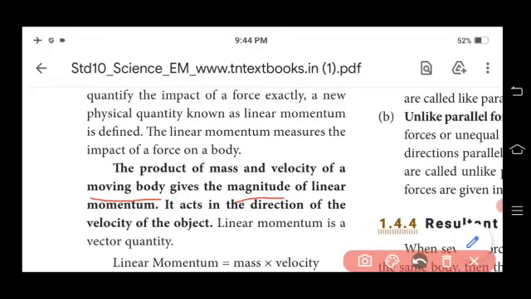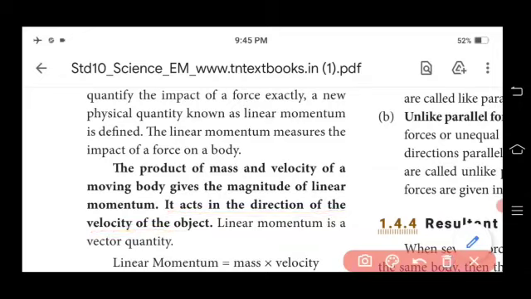It acts in the direction of the velocity, very important: it acts in the direction in which the object is moving. So the product of mass and velocity of a moving body gives the magnitude of linear momentum, and it acts in the direction of the velocity of the object.